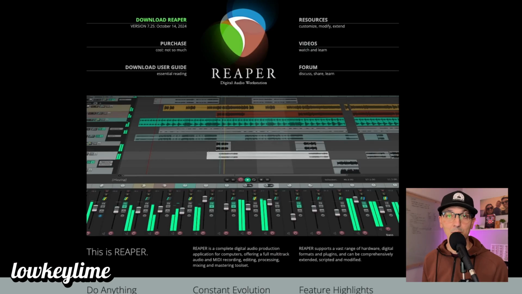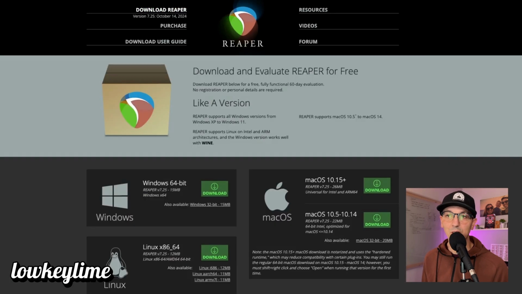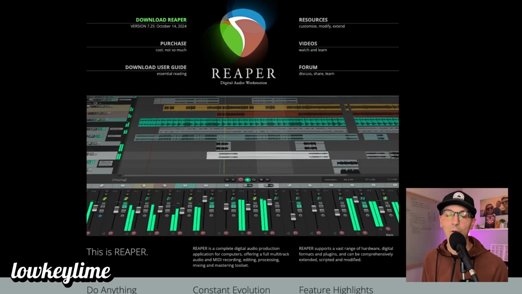Last but certainly not least, we have Reaper. It's my pick for the best budget DAW. If you're looking for something more affordable without sacrificing features, Reaper is hard to beat. It's one of the most flexible DAWs out there. You can even try it for free with an unrestricted trial. It's available for Mac, Windows, and Linux. The price is $60 for personal use. But honestly, the trial technically doesn't really ever run out, so you can use it for quite a while. But once you find your rhythm, you should definitely upgrade.